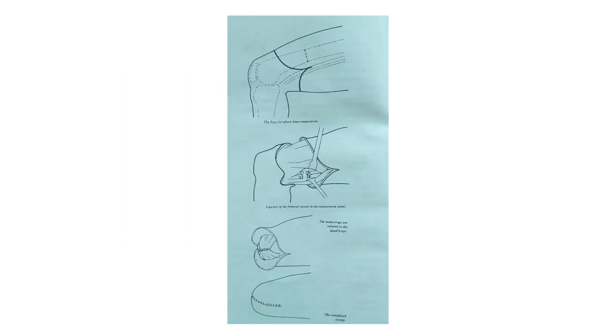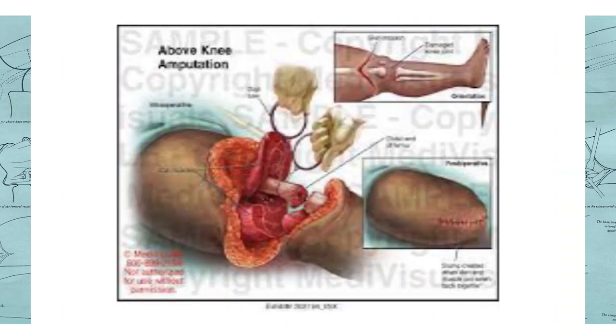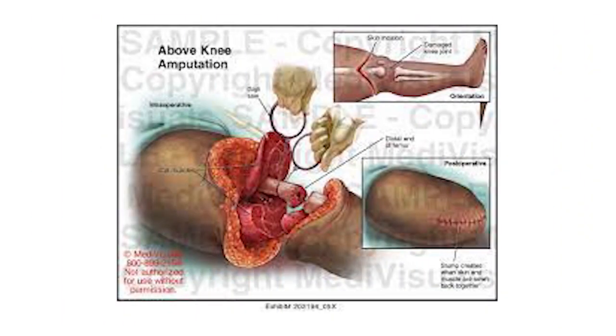Now this image showing the skin incision and the steps of operation of the above knee amputation. First image showing the flaps for above knee amputation, and second image showing the ligature of the femoral vessels in the subsartorial canal, and the third image showing the hamstrings are sutured to the quadriceps, and fourth image showing the completed stump. This is the above knee amputation. Dear students, this image showing the above knee amputation. The Gigli saw wire is cutting the lower end of the femur, and the incision and the stump are clearly seen.